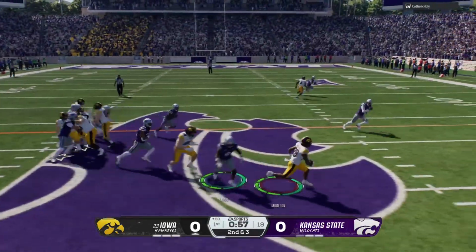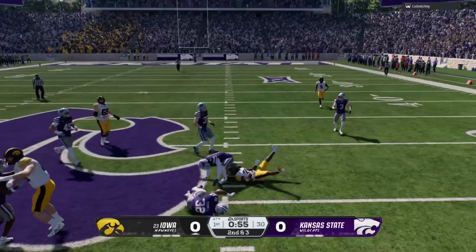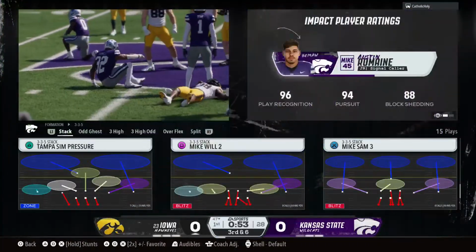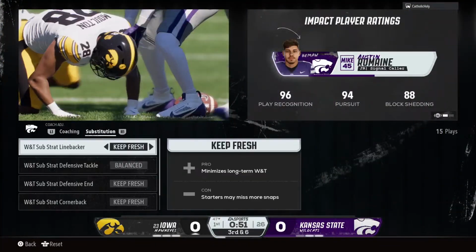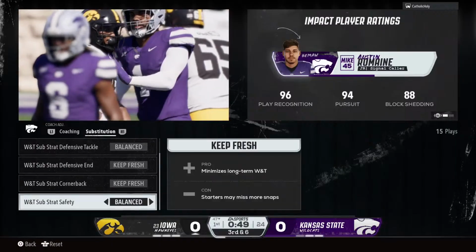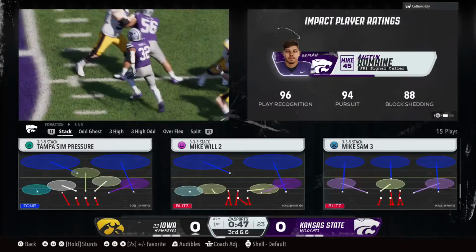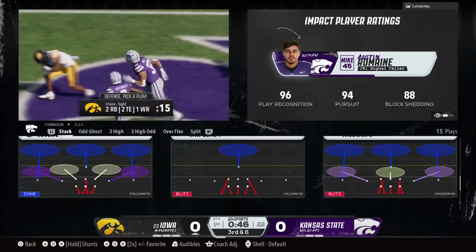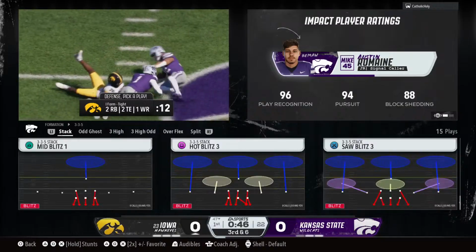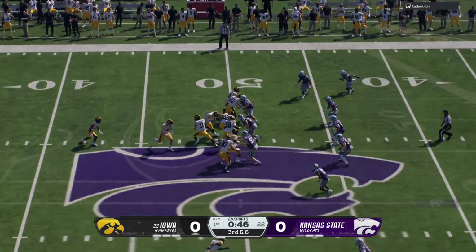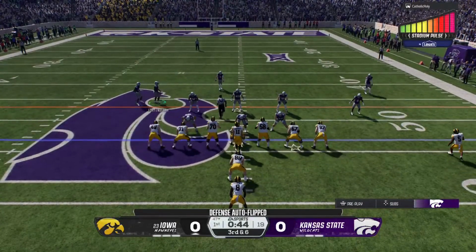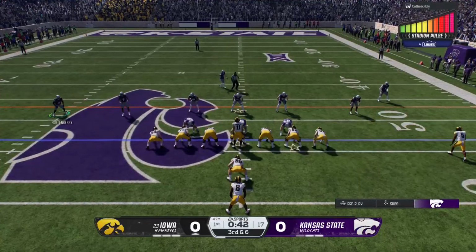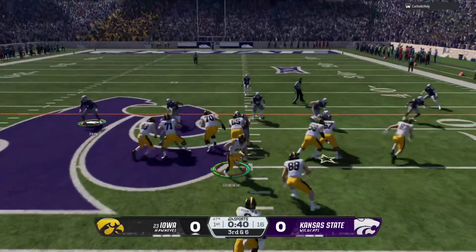On the ground, it's Moulton. And there was nowhere to go, just stopped in his tracks in the backfield. That's a fantastic play by the linebacker. He has such tremendous instincts. As soon as he sees run, he's coming downhill. He's got great speed. He gets you on the ground. That's why he's one of the best linebackers in the entire country.